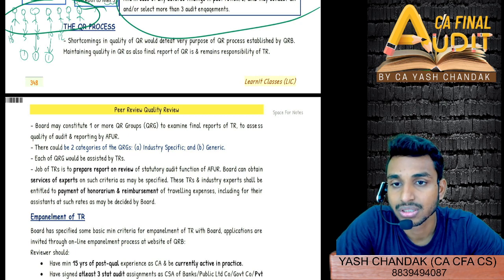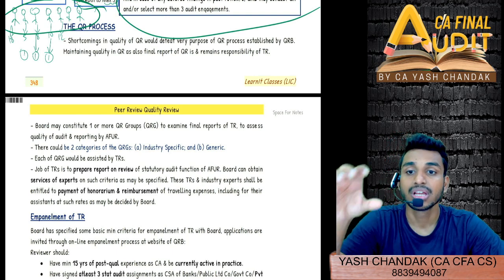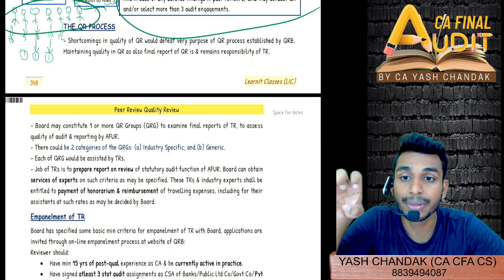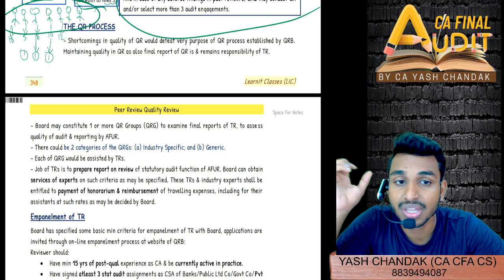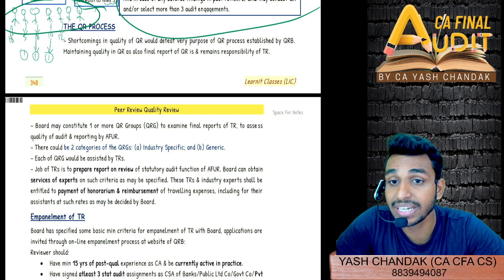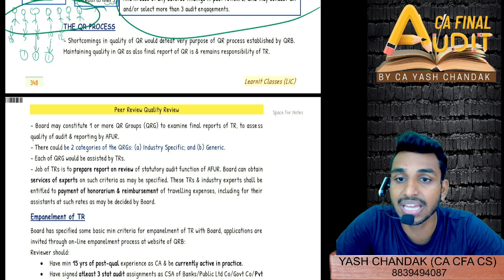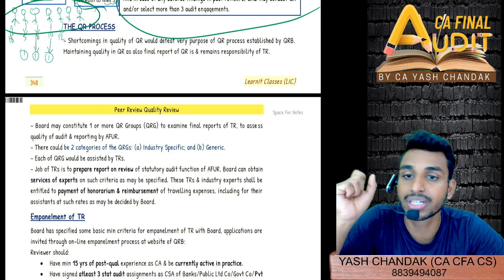Sir, are these entities AFURs themselves or the clients? No, not AFURs, clients. I told you, Steel Private Limited company. It's a company we are selecting, that this company is suspicious, with certain fishy items, or there have been certain suspicious things carried out by the entity. Then we will see who has done the audit of this company, and we will then review that auditor.